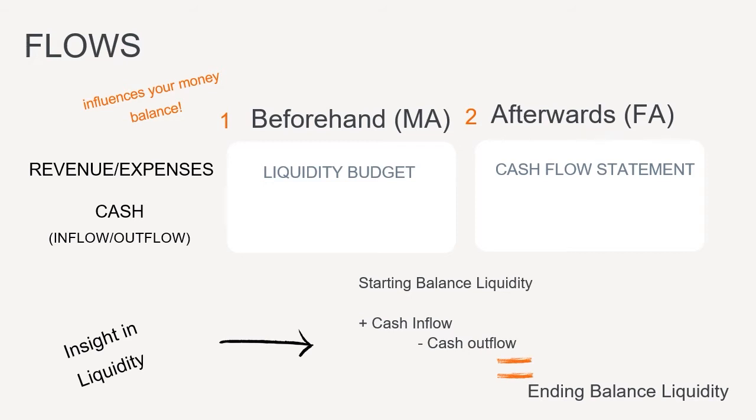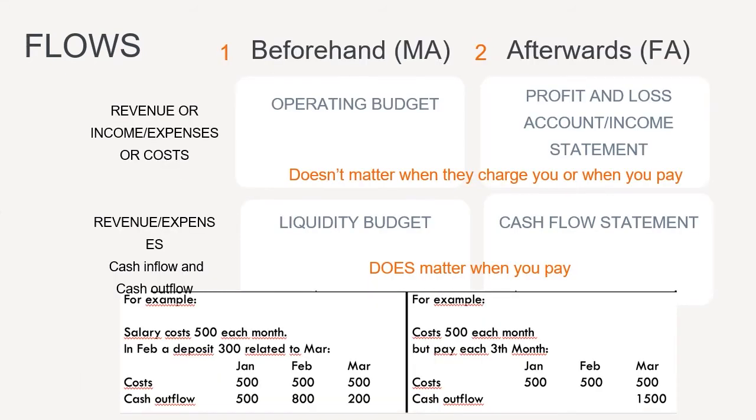On the other hand, a cost is not always an outflow of money. The moment the payment is done and money is leaving the organization, one can speak of outflow. See the example in this slide. Revenue is $500 per month, but the inflow of money per month is different, as can be seen.